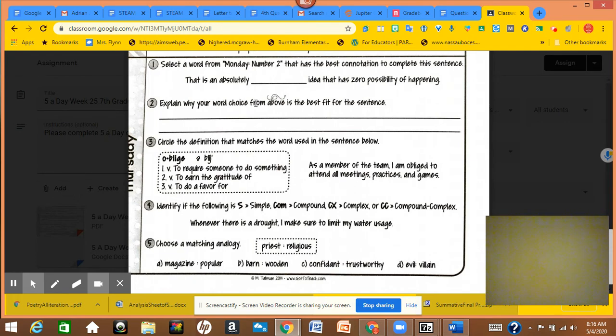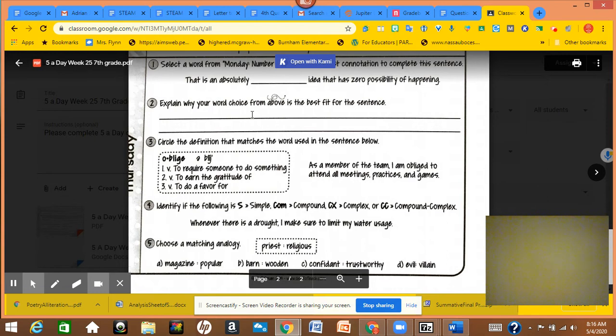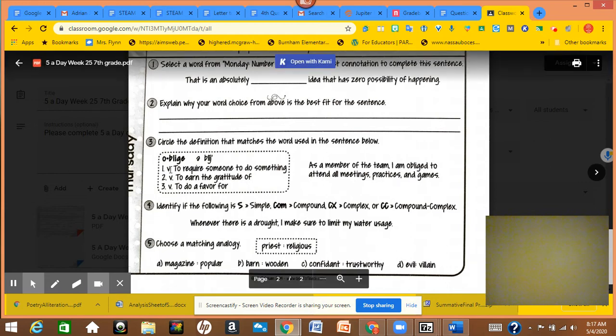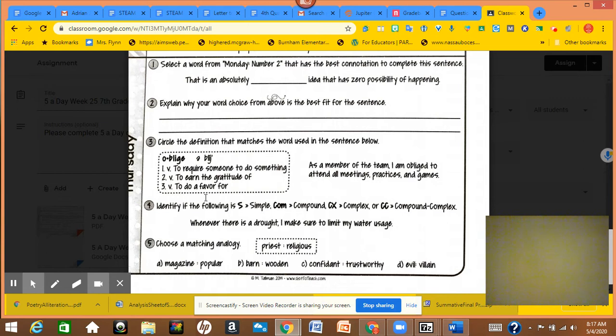And then finally, for Thursday, you're going to be choosing from your first 3 words, absurd, whimsical, and hilarious, from the Monday number 2. Explain why you chose that. For oblige, in this sentence, "I am obliged." Notice they added the ed there because it's past tense. Since these parts of speech are all the same, you're going to have to choose by definition.